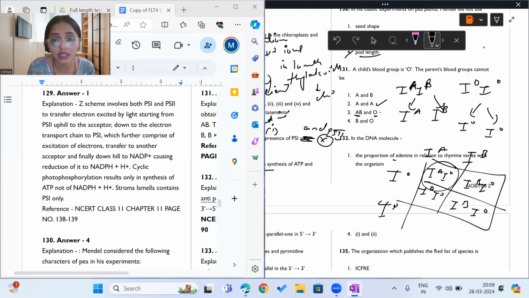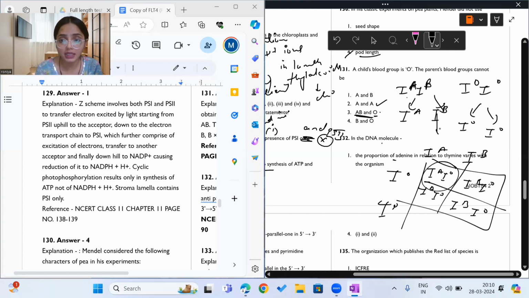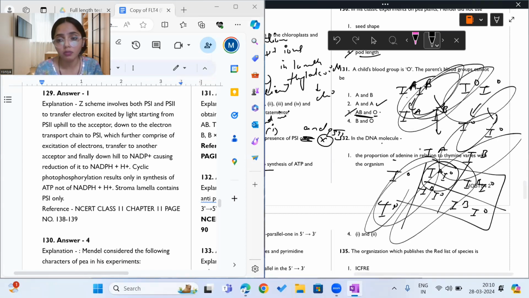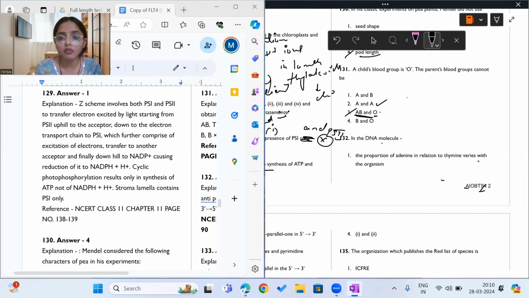That means parents with AB and O blood group cannot have a child with O blood group, as we can see here. Okay, so answer to this question will be third option. Okay, now let us see fourth option also.